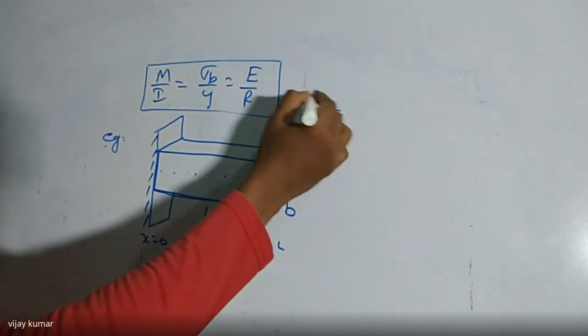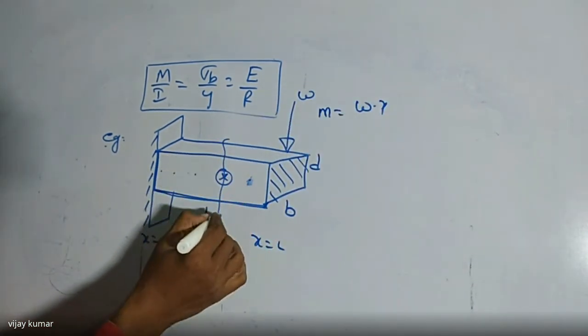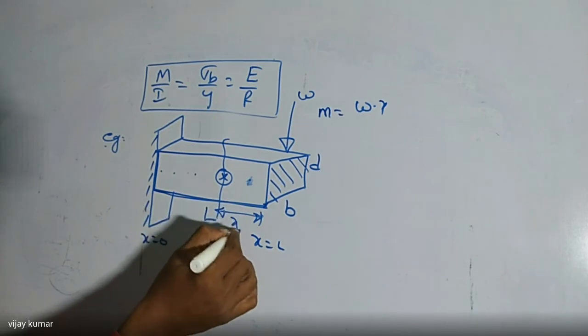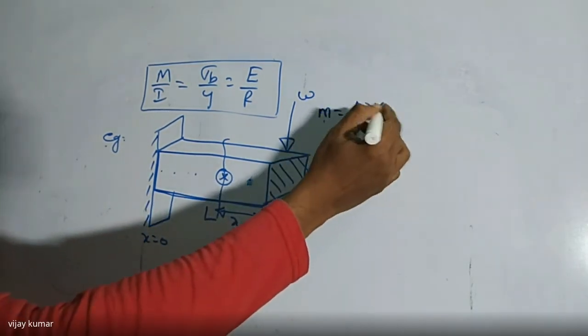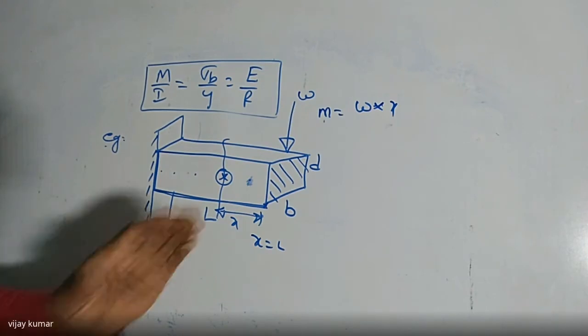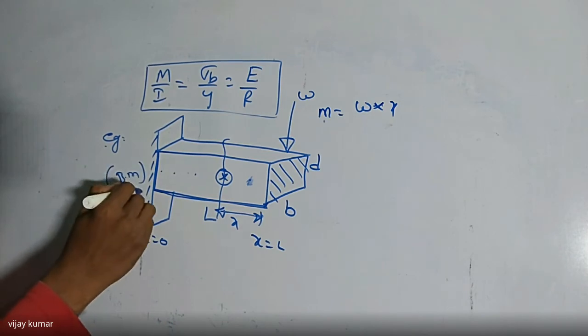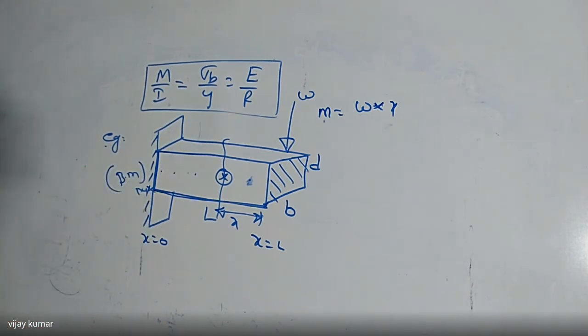Moment is nothing but W into x. For example, if you take one point here, at a distance of x, moment is nothing but W into x. When x goes on increasing, the bending moment also increases. So bending moment is maximum at the support, and the component also goes to fail at the support.